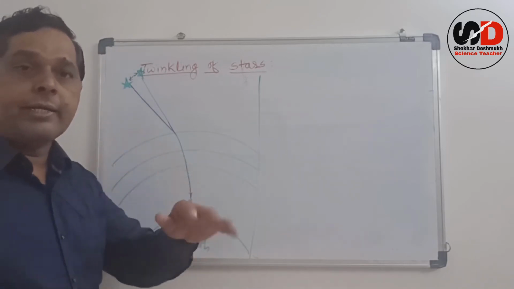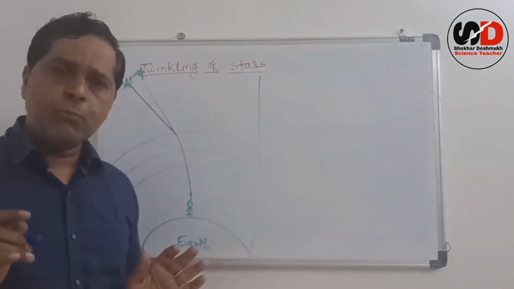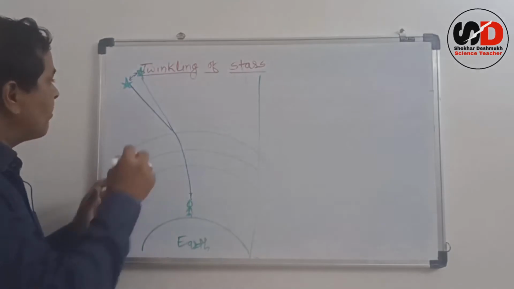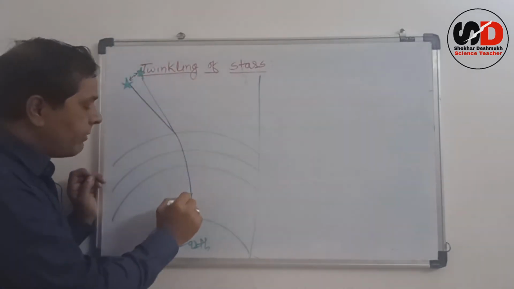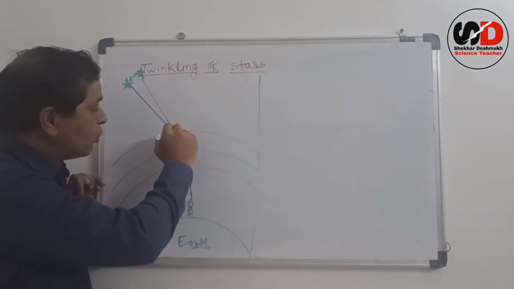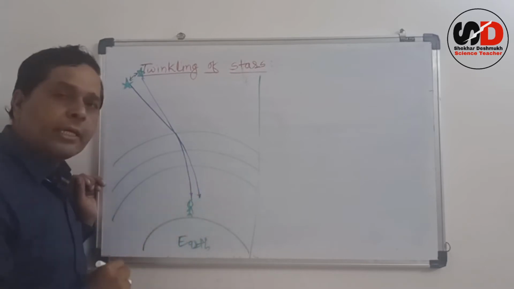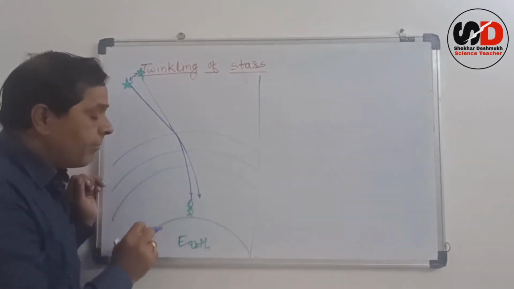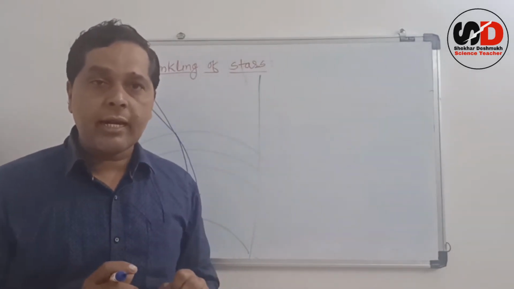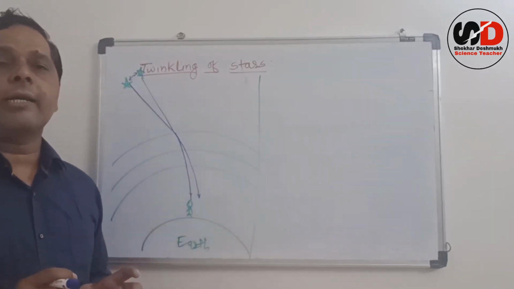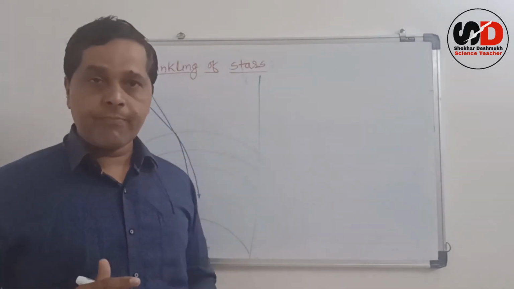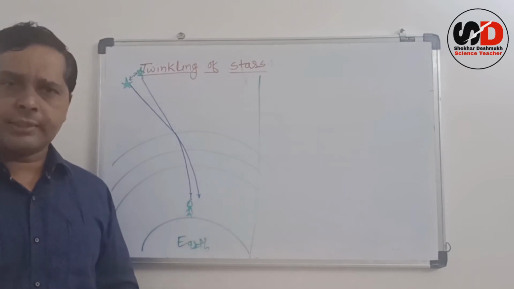So the position and brightness, both these things, of the star change continuously. Why brightness? Because sometimes a large amount of light bends and comes towards you. Sometimes, due to the change in refraction, the light may go elsewhere, and at that time the star appears to be dim. Sometimes the star appears bright, and sometimes the star appears dim, and due to that it appears to twinkle. That is nothing but the twinkling of a star.